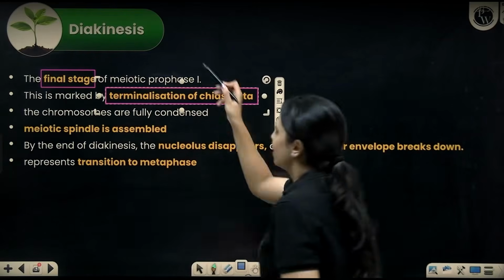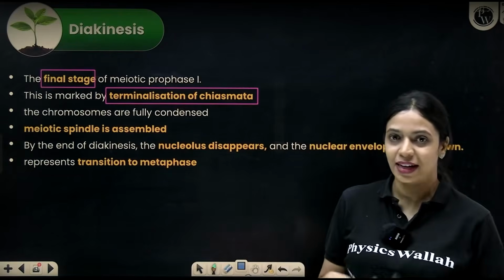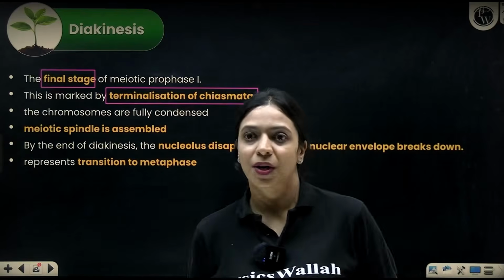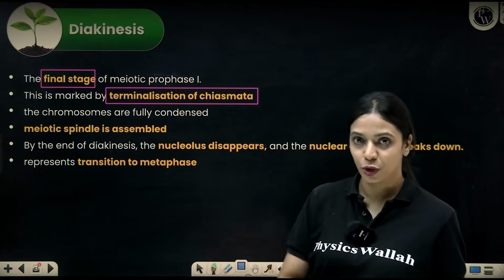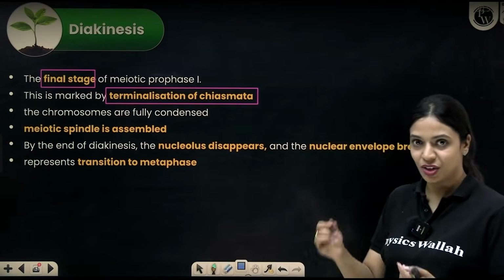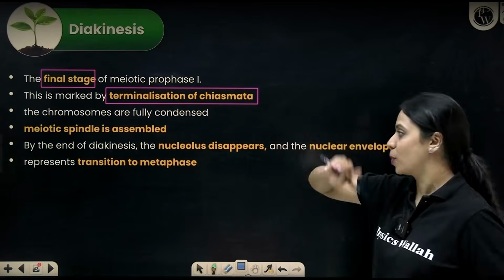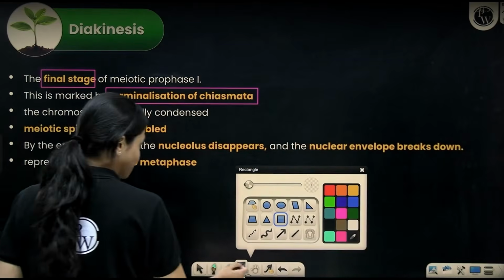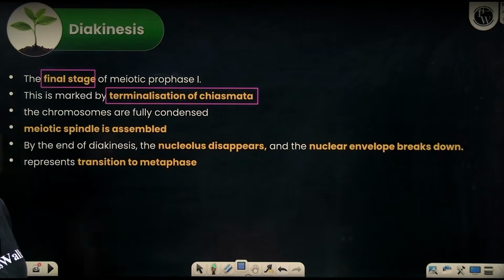Since diakinesis is the last phase of prophase 1, over here the DNA will be fully condensed, nuclear envelope disappears, nucleolus disappears, ER and Golgi disappear, and it will transition into metaphase. If it's an animal cell, like I mentioned earlier, the centrosomes will move towards opposite poles, all of that will happen. Mitotic spindle will assemble. Yeah, so that's basically what happens during diakinesis.